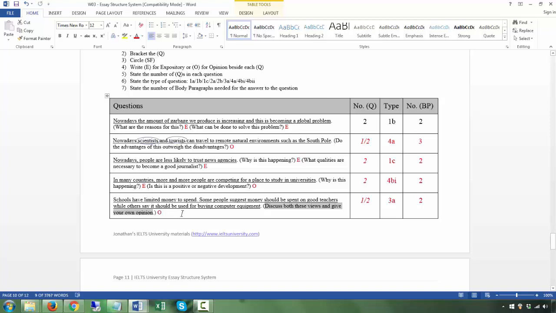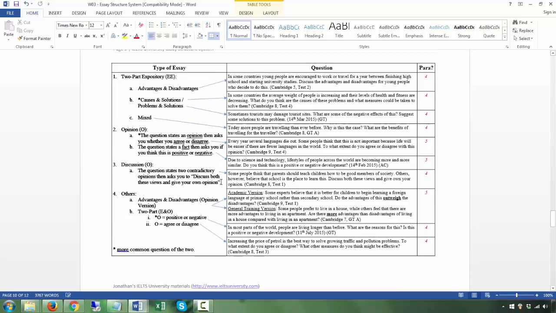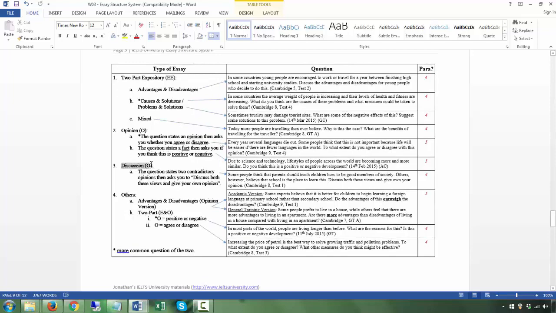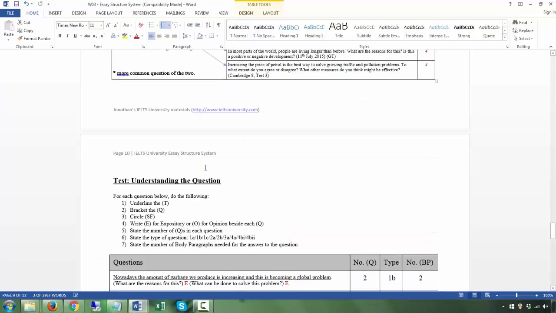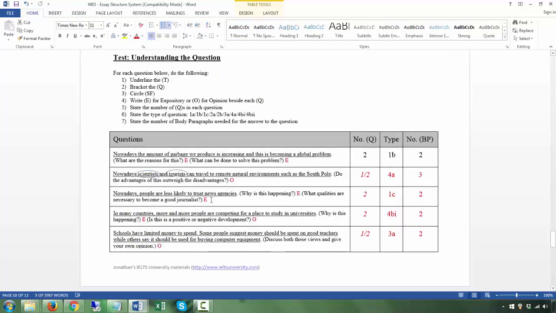If you want to say expository and opinion, as I mentioned before, it doesn't really matter how you look at it as long as you know how to approach it, how to write your answer, right? So what type is it? It's 3A, the discussion. Number of questions, as I said, you could look at it as 1 or 2. Number of body paragraphs, 2.